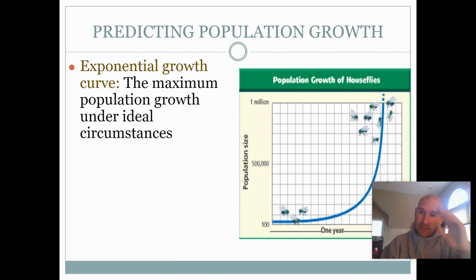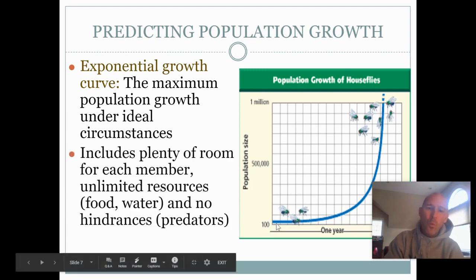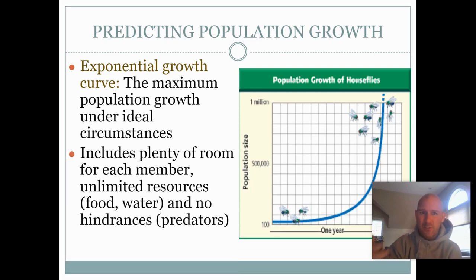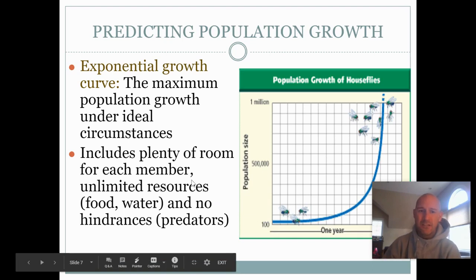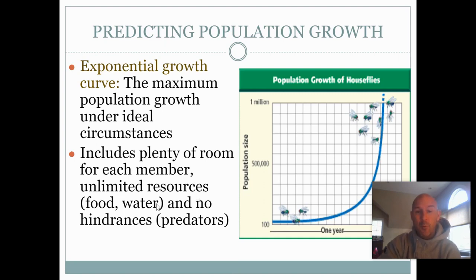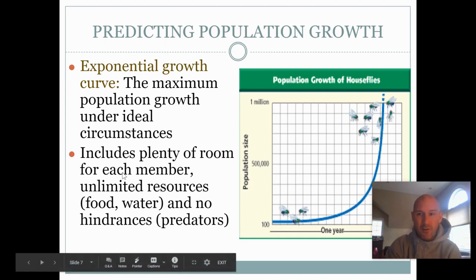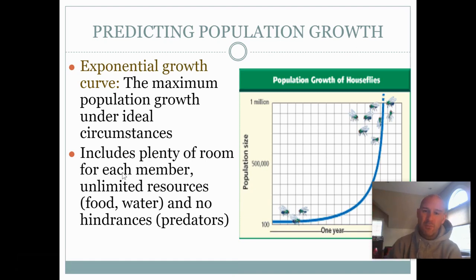Population growth. When we look at population growth, populations in ideal circumstances will grow in what would be considered an exponential growth pattern. Exponential growth means that 1 becomes 2, 2 becomes 4, 4 becomes 8, and just keeps growing exponentially. Now, with this, there needs to be ideal circumstances, right? In order to have this exponential growth, there needs to be a vast or unlimited supply of resources: food, water, space, and no predators. There's no downward pressure on the growth of this population.